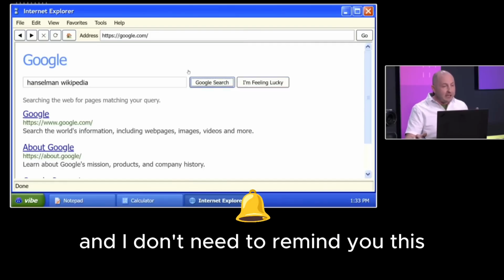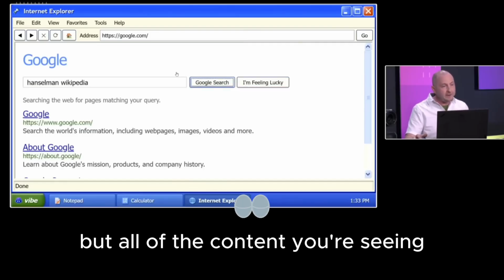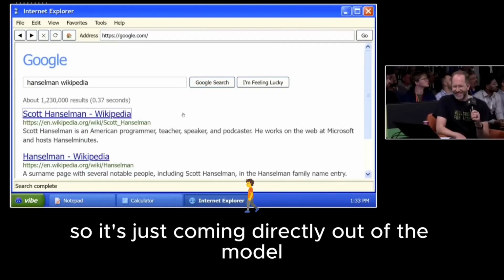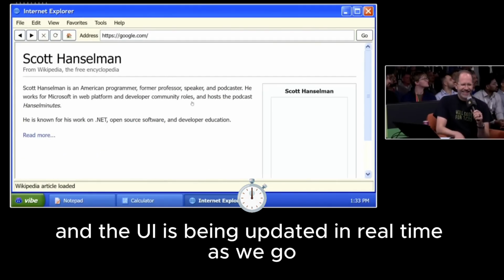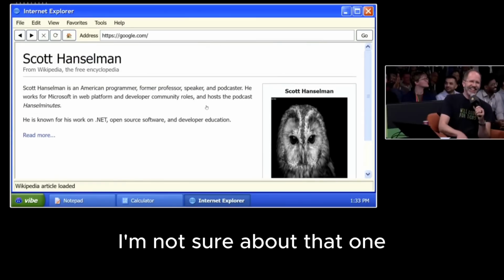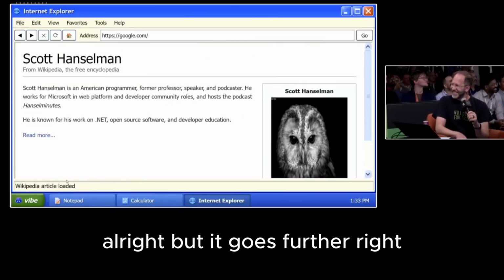And I don't need to remind you this, but all of the content you're seeing is completely hallucinated, right? So it's just coming directly out of the model, and the UI is being updated in real time as we go. And here's a beautiful picture of Scott Hanselman. I'm not sure about that one. All right, but it goes further, right?